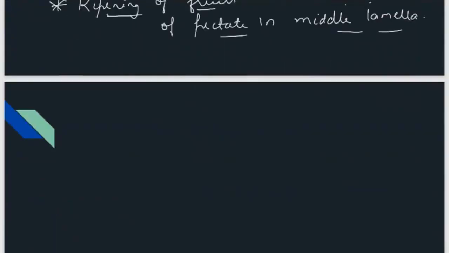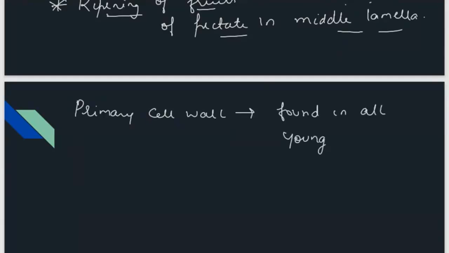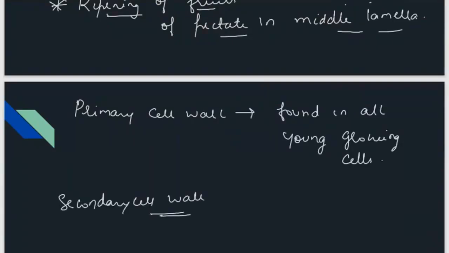Is it clear? Then primary and secondary cell walls are made up of cellulose. Primary cell walls are found in all young growing cells, whereas secondary cell walls are found in cells that have stopped growth.